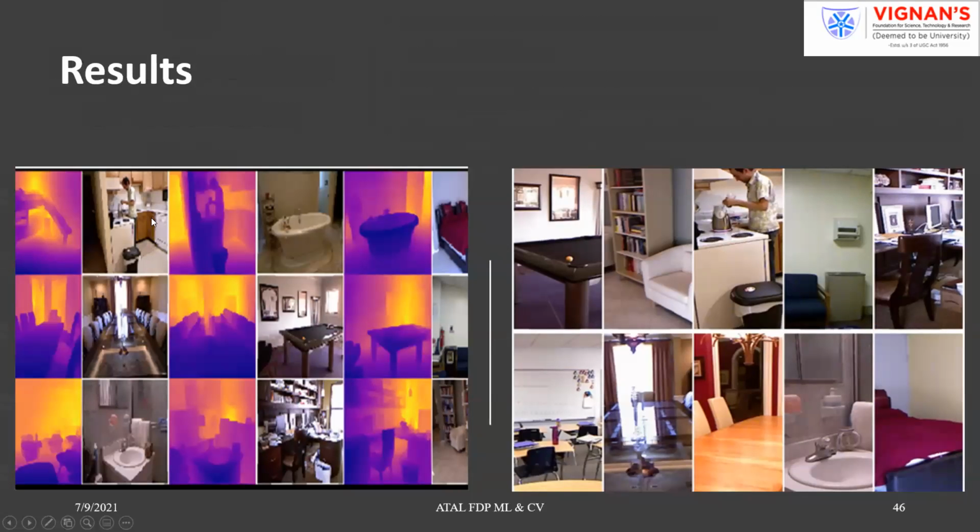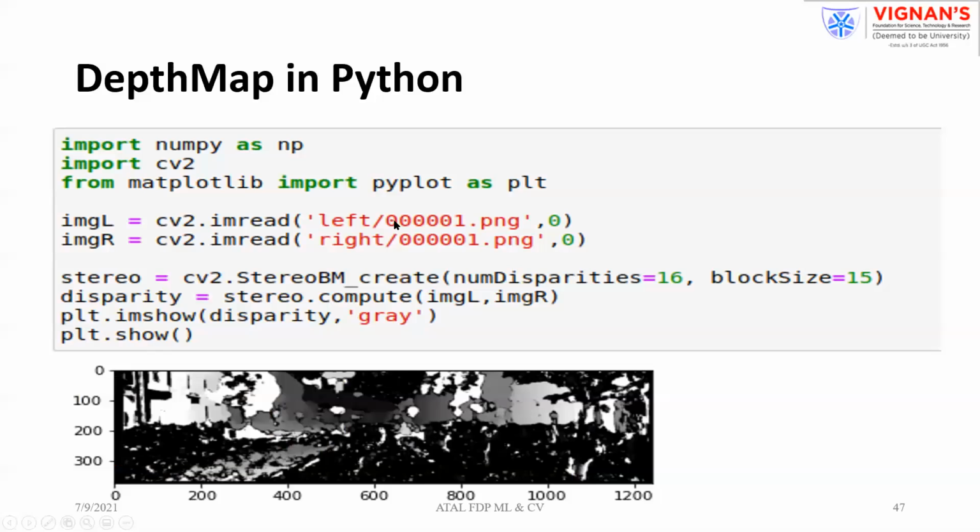These are the results we applied on a data set of 10 classes. We are able to create the depth maps of various scenes as well as objects. This is the second work which we carried out in the reconstruction of 3D models. Even for any image, by using these 5 statements, you can create the depth map.